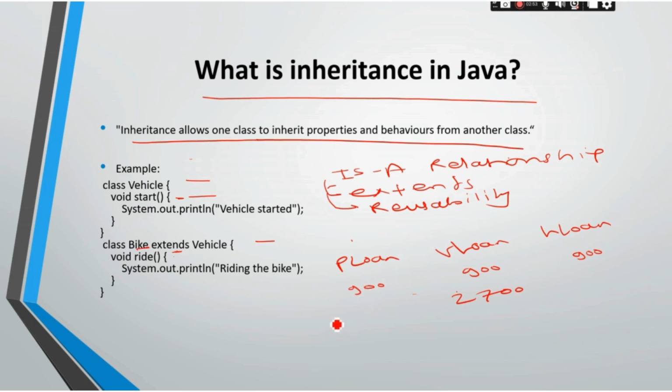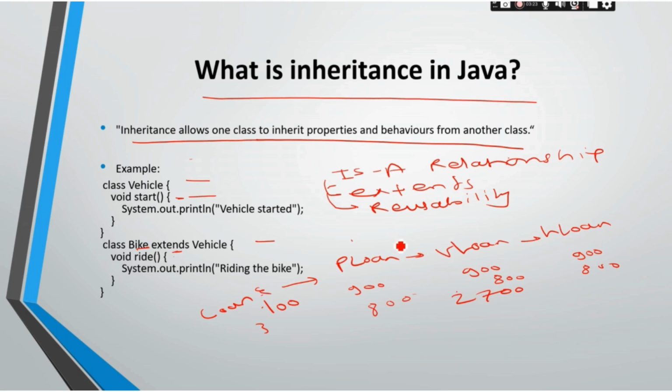So what we can do is write those 100 methods in the Loan class, and we'll just inherit the Loan class in PLoan, VLoan, and HLoan. So here we have to write only 800 methods each. Likewise, we can save writing 300 methods across these classes. So we'll reuse those 100 methods of the Loan class in each of our classes.